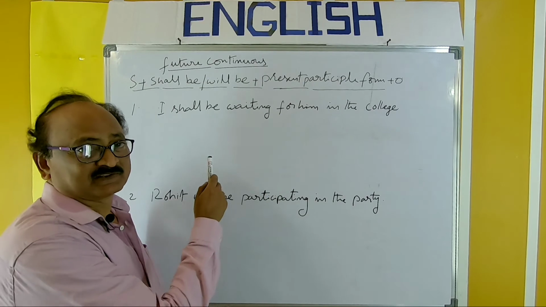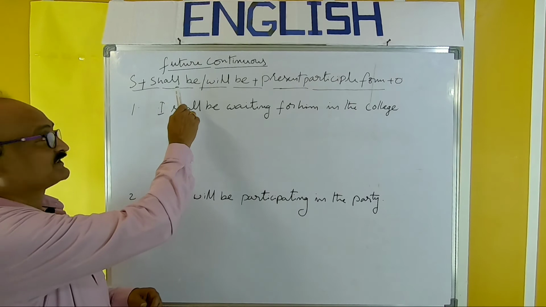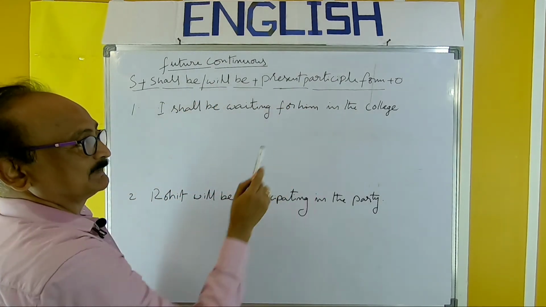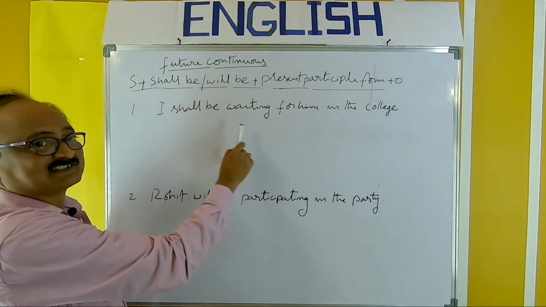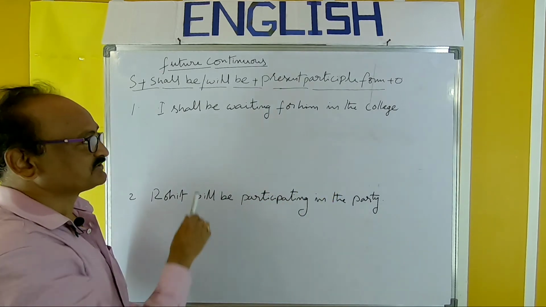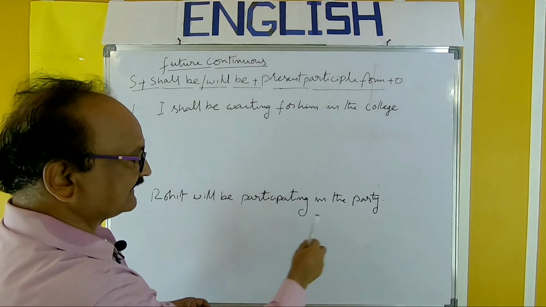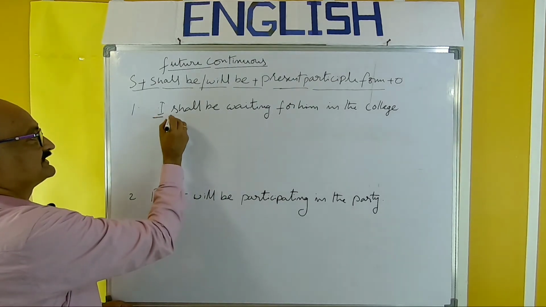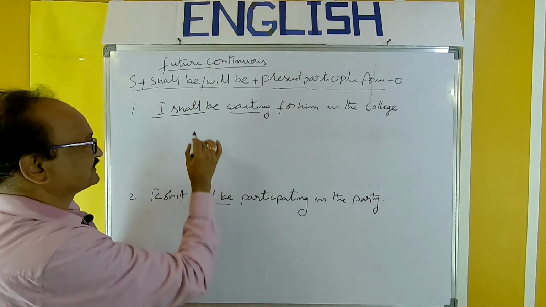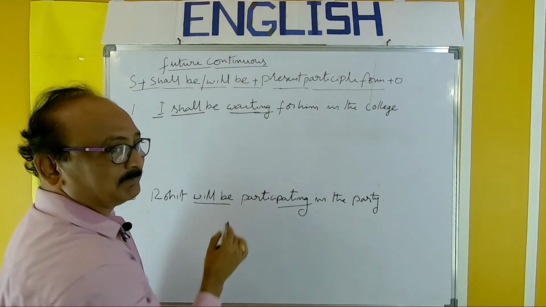Some more examples for interrogative and negative forms. First, once again look at the structure: subject plus shall be or will be plus present participle form plus object. Based on that, you can write examples like this. I shall be waiting for him in the college. This is in the affirmative form. Rohit will be participating in the party. So shall be, will be, you can use like this, and in both sentences the present participle form.